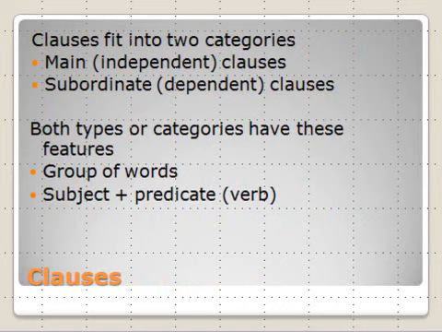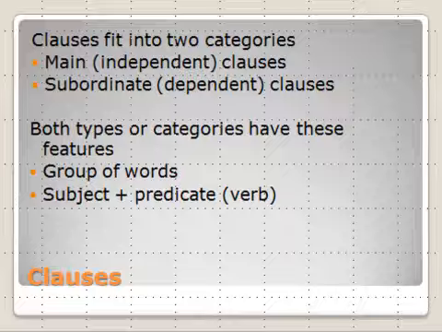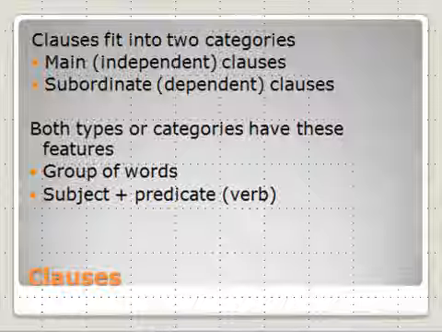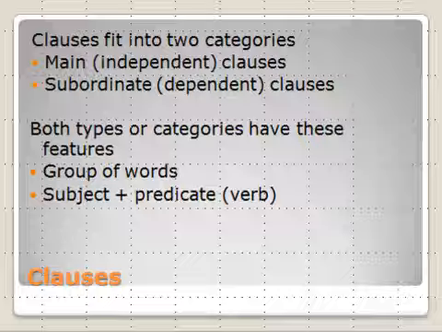Clauses are also groups of words, but there are some big differences between clauses and phrases. Let's look at these. They fit into two categories: main clauses, sometimes you'll hear them called independent clauses; subordinate clauses, and again sometimes you'll hear them called dependent clauses, and sometimes I'll switch back and forth when I'm talking about them, so don't let that throw you.